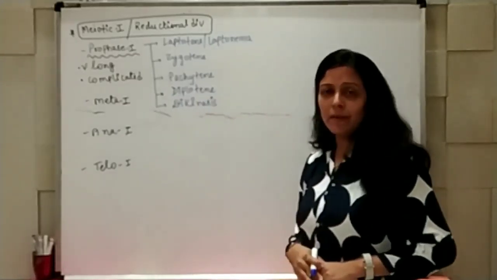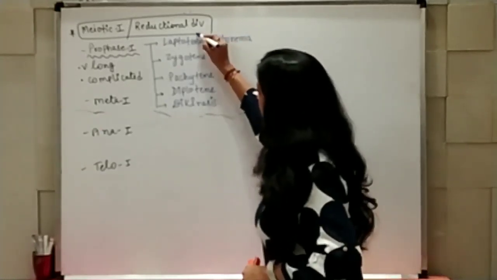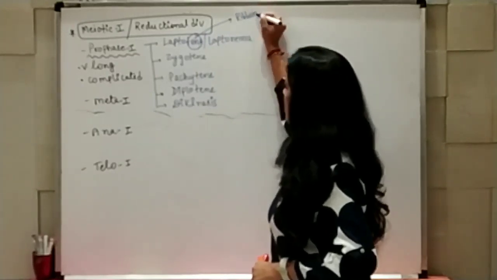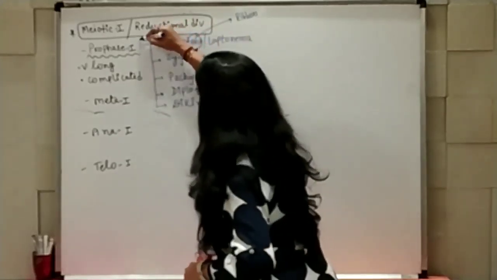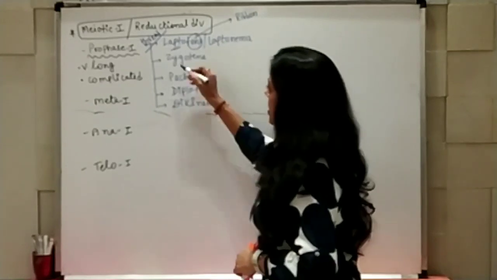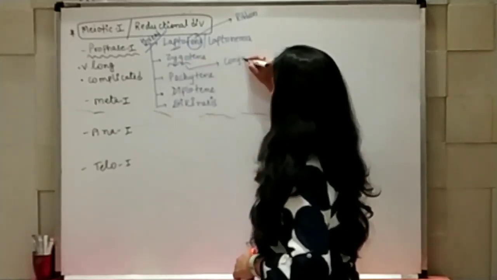These words mainly arrive from the Greek language, where the word meaning of tene is ribbon. Lepto means thread-like structure. Zygo means conjugation.